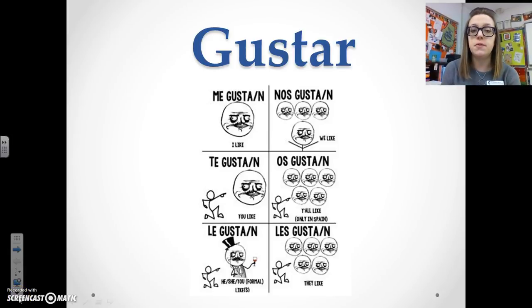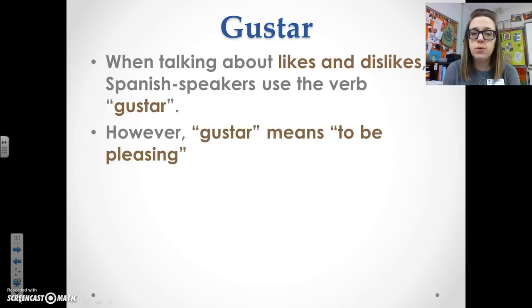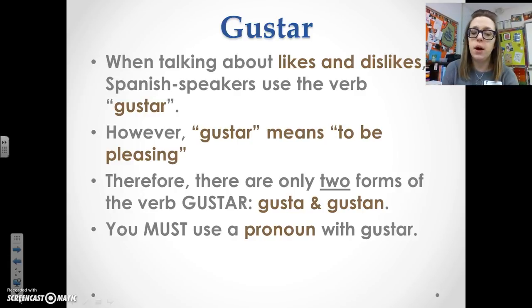Today's lesson is over the verb gustar. When talking about likes and dislikes, Spanish speakers use the verb gustar. However, gustar literally translates to be pleasing. But in English, what we do is we say like. Therefore, there are only two forms of the verb gustar, which are gusta and gustan. You also must use a pronoun with gustar.